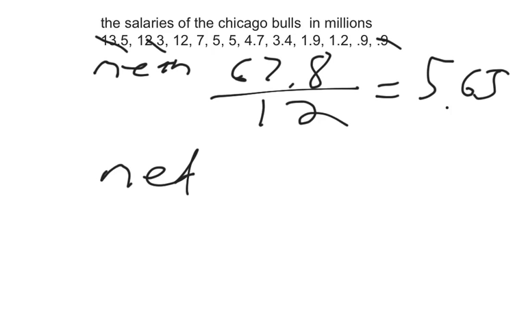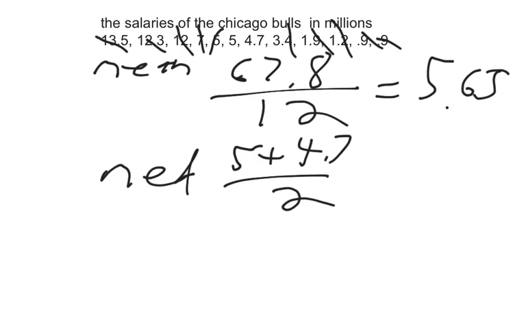For the median, since they're already listed in order, I'm just going to cross out as we go through. And we're left with two numbers in the middle. And when we're left with two numbers in the middle, you have to add them and divide by 2. And we got 4.85 million.